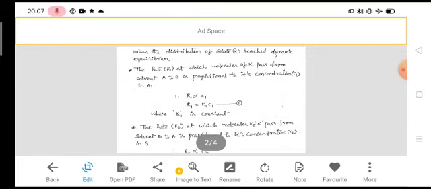Next, when the distribution of the solute reaches dynamic equilibrium. What is dynamic equilibrium?